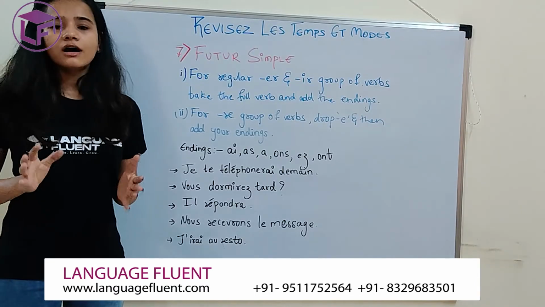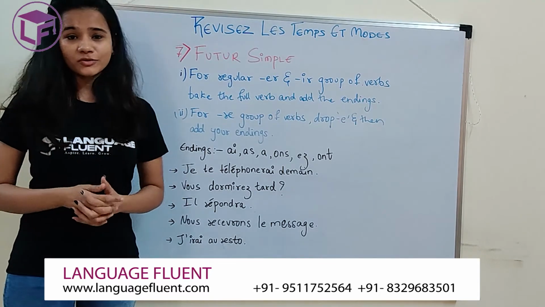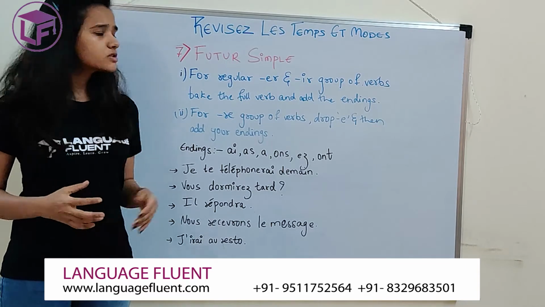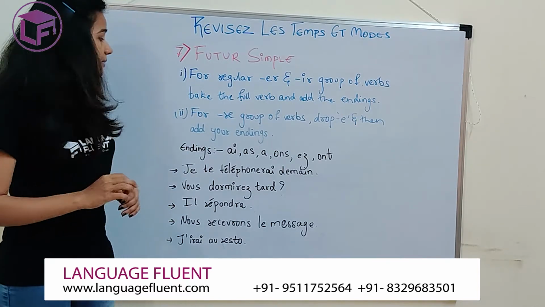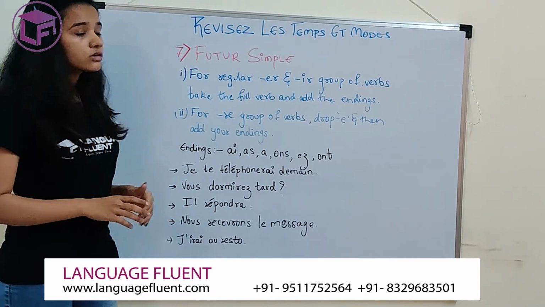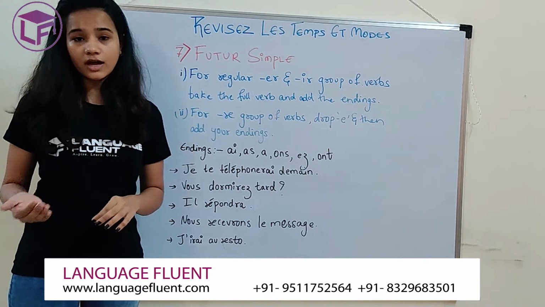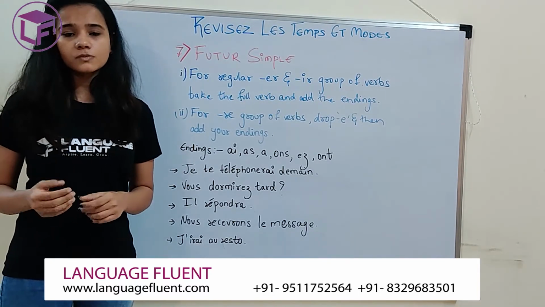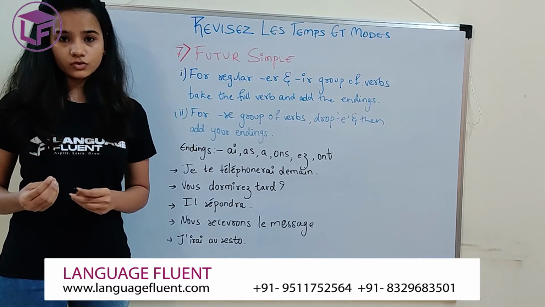Okay. Since it's a short video, I cannot put down everything. Please remember that there are certain verbs which do not follow any of them. Hence, I mentioned very clearly that regular ER, regular IR and regular RE group of verbs follow this pattern. But there are certain verbs which are irregular in your futur simple.